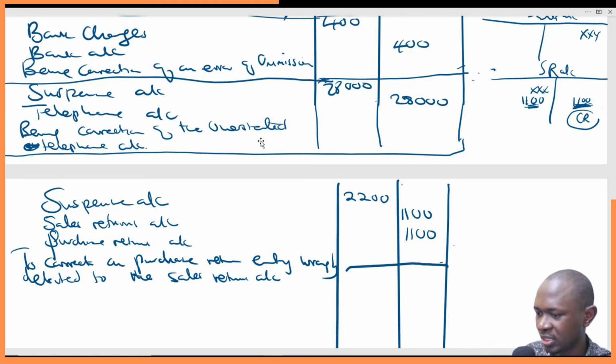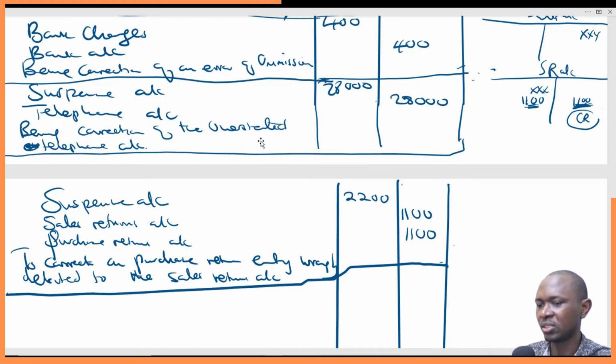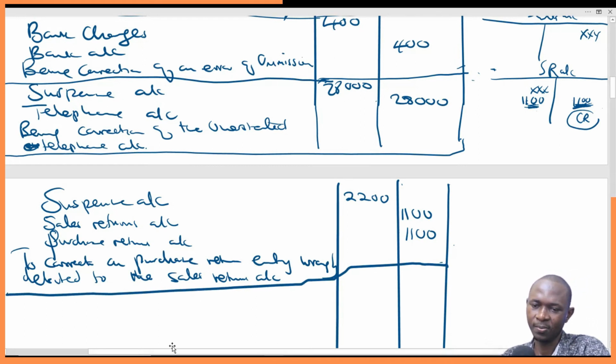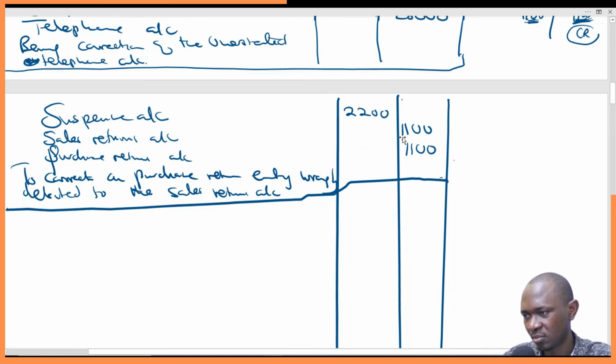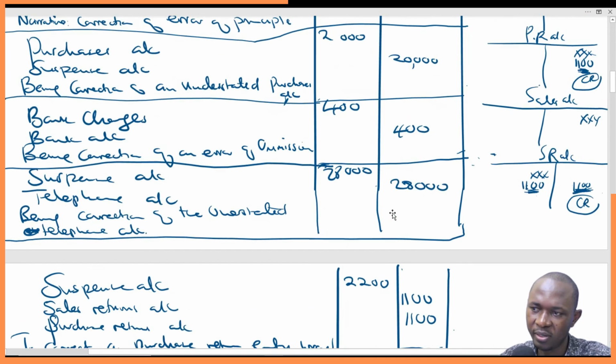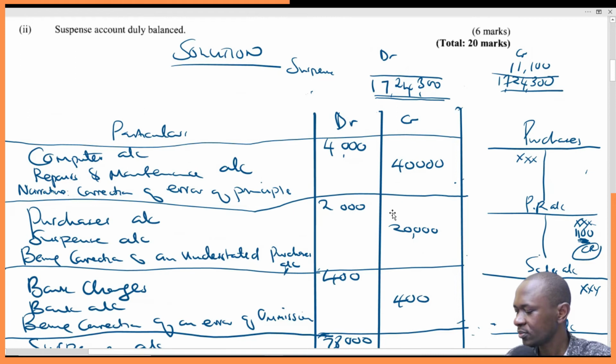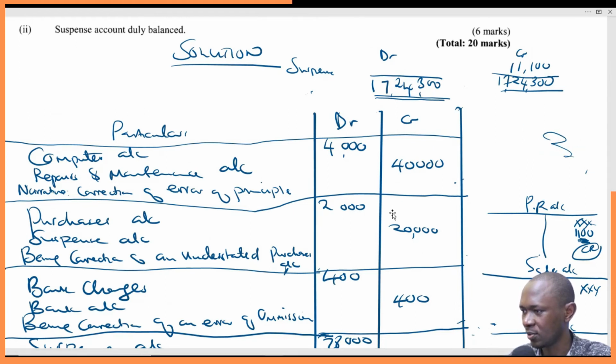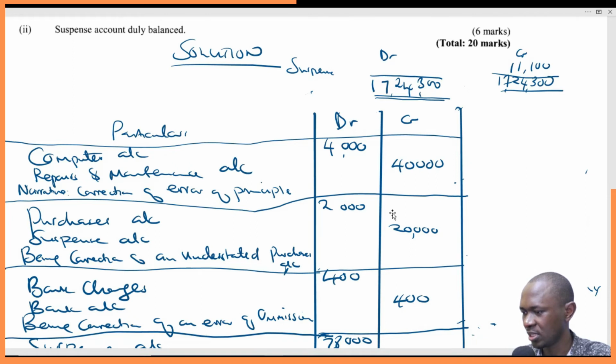We close that account like that. So we have debited suspense account, credited sales returns account, credited purchase returns account, and you can see the double entry 2,200, 2,200. So that is it. I will again just delete this so that we can have a clean working area before we can proceed. This was just our rough work.